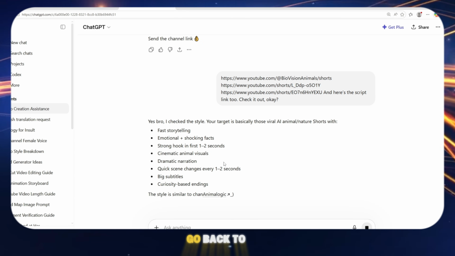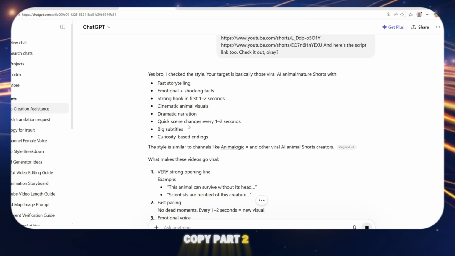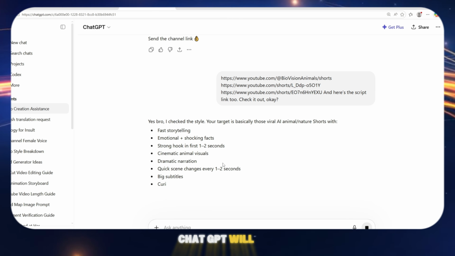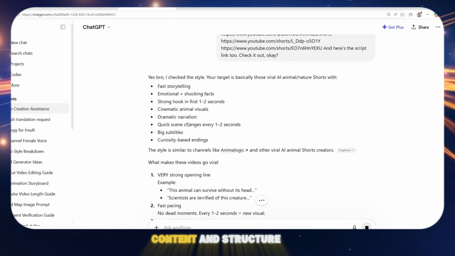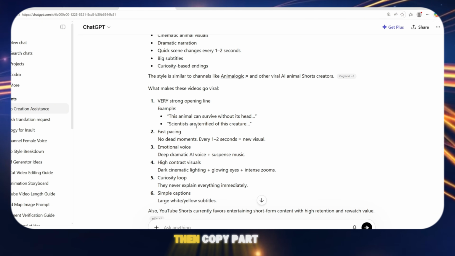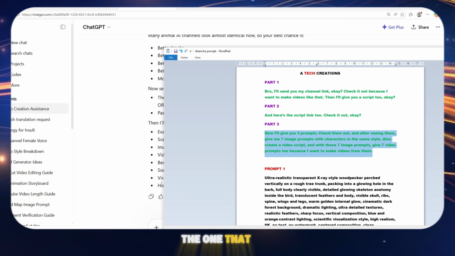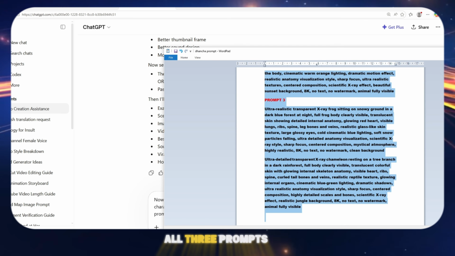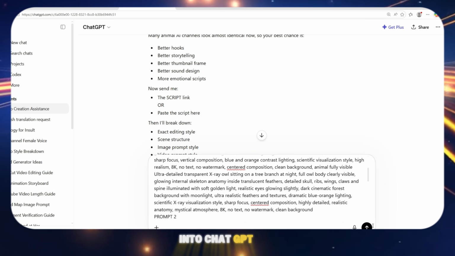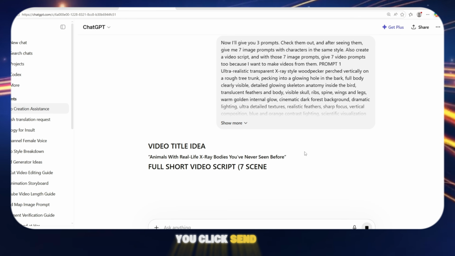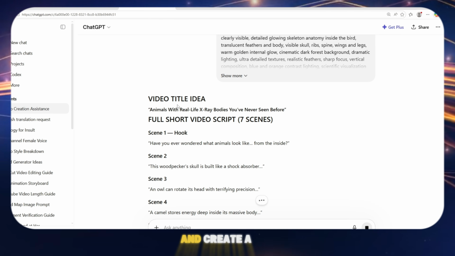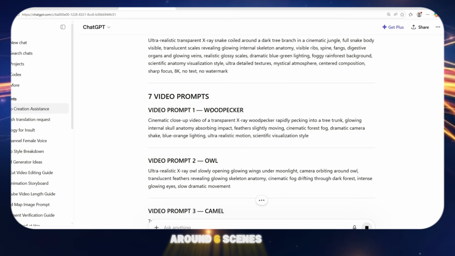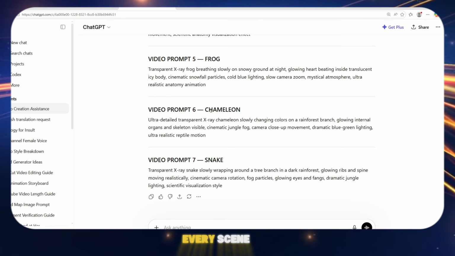After pasting them, go back to my prompts and copy Part 2. Paste it into ChatGPT. Once you paste it, ChatGPT will fully analyze the channel style, content, and structure. Then copy Part 3, the one that says, "Now I give you 3 prompts." After that, copy all 3 prompts together and paste them into ChatGPT. As soon as you click send, ChatGPT will analyze everything and create a complete scene-by-scene story for you. It will generate around 6 scenes along with detailed image prompts for every scene.